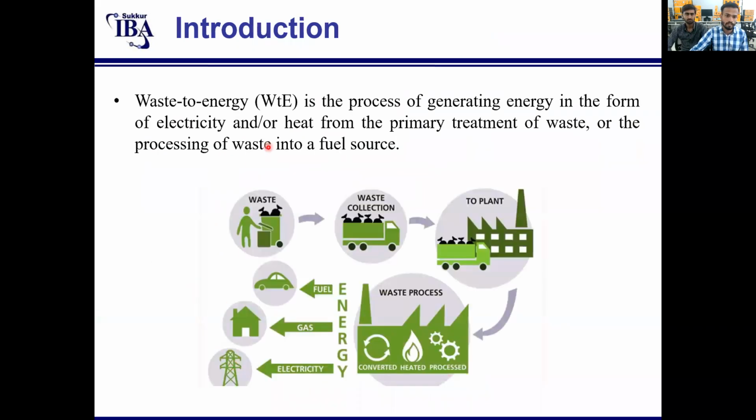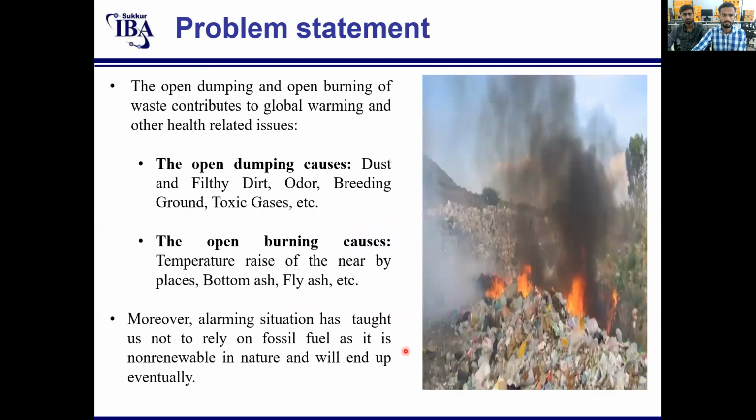Coming towards introduction, what is waste to energy? Waste to energy is the process of generating energy in the form of electricity or heat from primary treatment of waste. Firstly, waste is collected, then it is transferred to plants where waste is processed to different forms of energy like fuel, gas, or electricity.